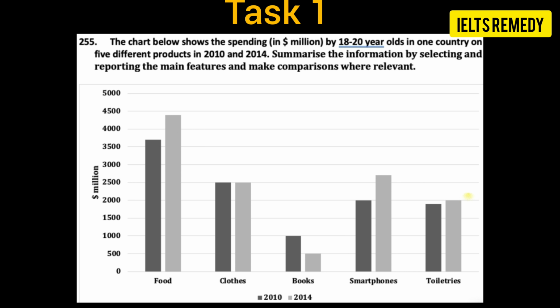The data has been calibrated in dollars. Okay, so this type of introduction should be written, and after writing this introduction we shall write a perfect overall.